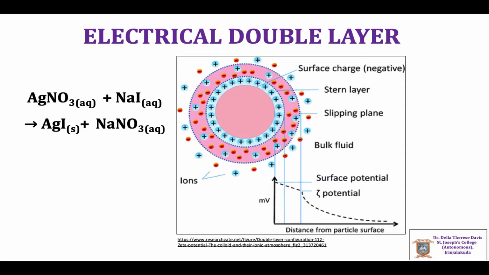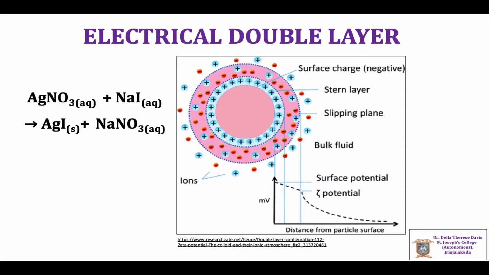Silver iodide: silver nitrate plus sodium iodide gives silver iodide precipitate, which is converted into colloidal form, and silver iodide is negatively charged due to the selective adsorption of I- anions. The preferential adsorption of I- ions takes place in the presence of excess of the electrolyte sodium iodide.